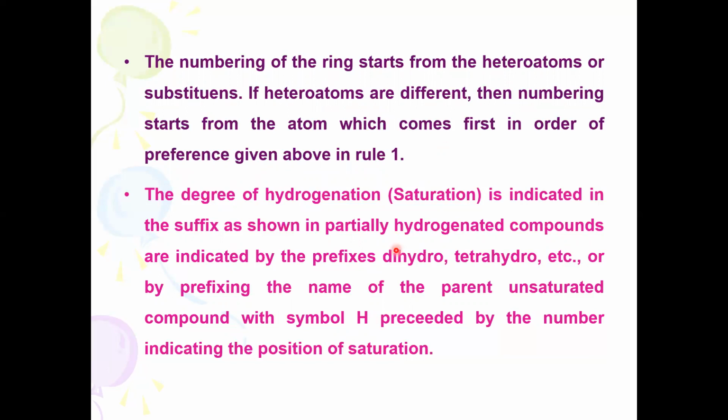Degree of unsaturation and hydrogenation is also important. You can leave this part for now because you do not have this particular part. But anyhow, you should remember that the degree of hydrogenation is indicated in the name: partially hydrogenated compounds are indicated by prefixes dihydro, tetrahydro, etc., or by prefixing the name of the parent unsaturated compound with the symbol H preceded by a number indicating the position of saturation. You will come to know where exactly this applies in reactions and the naming system.